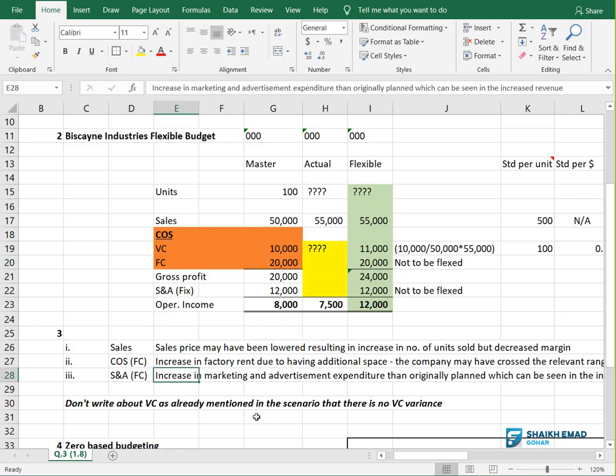Now, what is the selling and admin fixed cost? We are saying, okay, the marketing and advertisement expenditure may have increased also. Because see, how much sales have increased? This is not 5,000, this is 5 million, because I am writing in thousands. So 5 million sales have increased. Maybe we have spent a lot of money on research and advertisement.